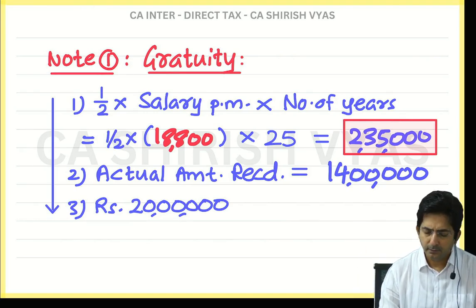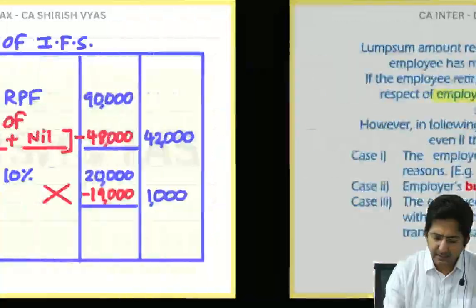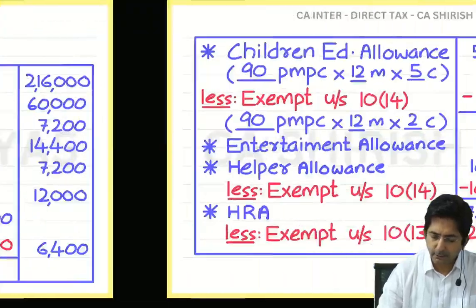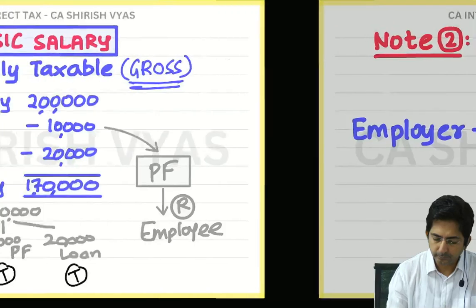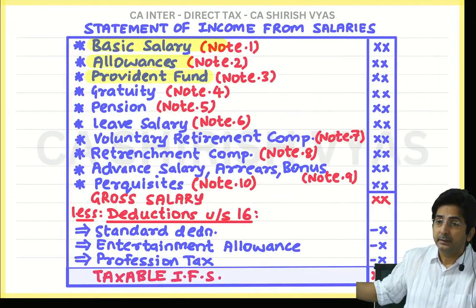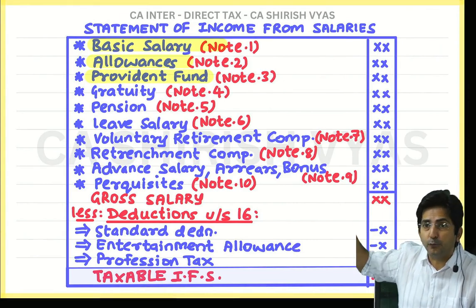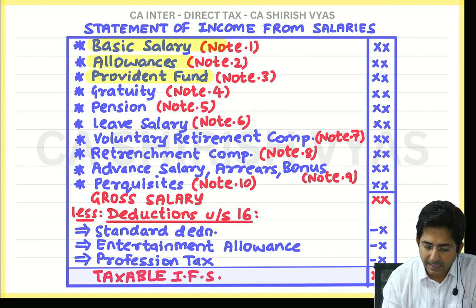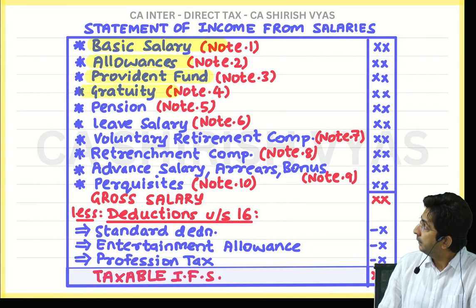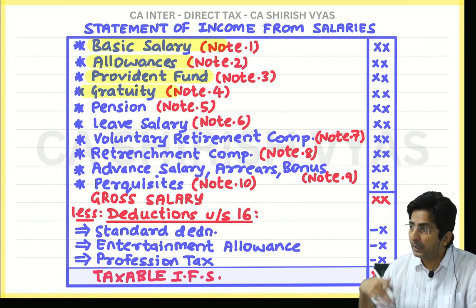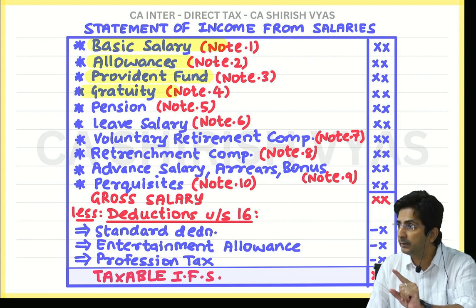It's done. So now what is the next theory? Check the status. Once anything is done, we have to always see this page. This is the checklist. One by one from this we have to finish. Last we did gratuity. See, I am highlighting here, gratuity. Till gratuity we have done. Now tell me what is the next theory? Pension. Okay, we are starting with pension. Ready everyone? Pension is starting.